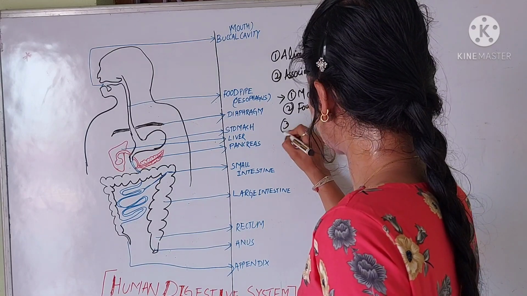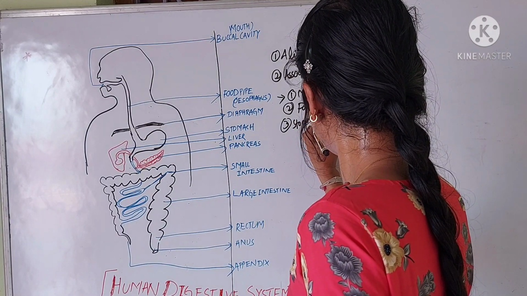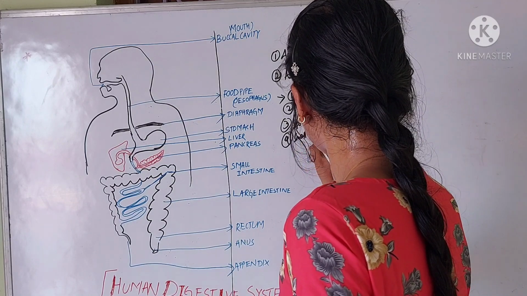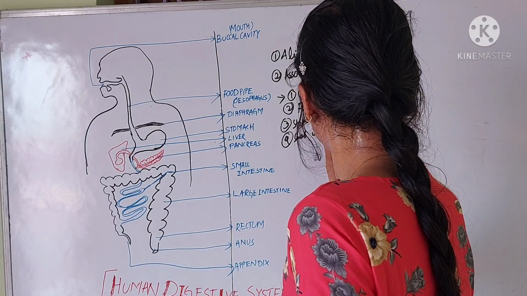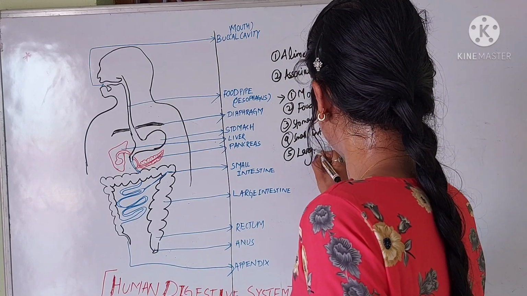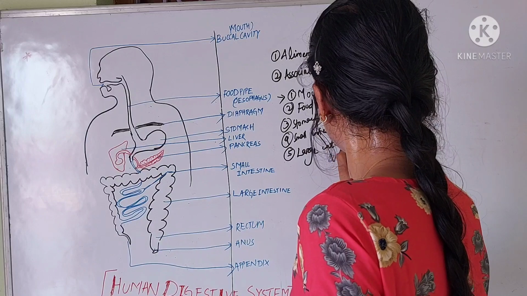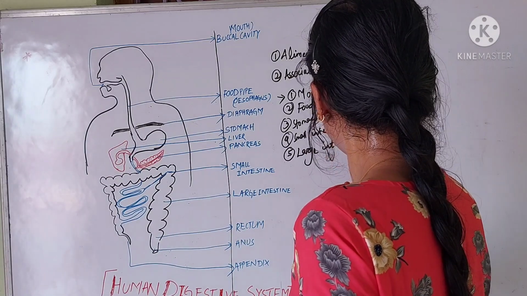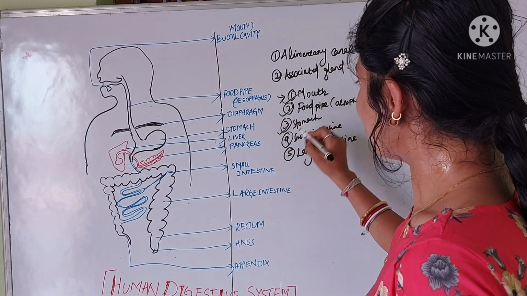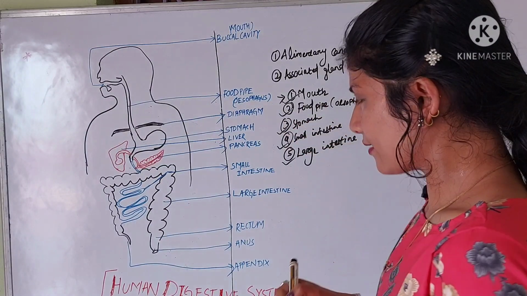Mouth, food pipe, stomach, small intestine and the large intestine.